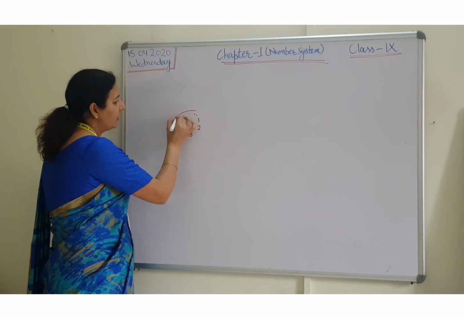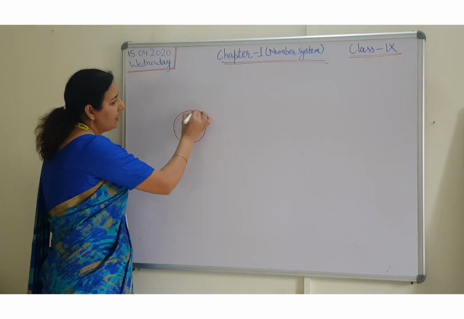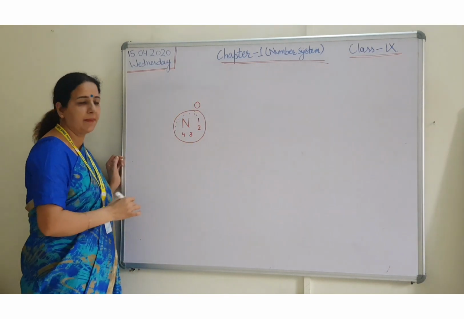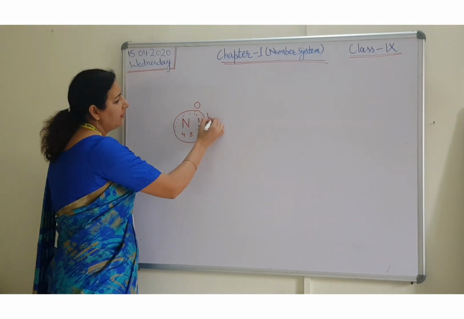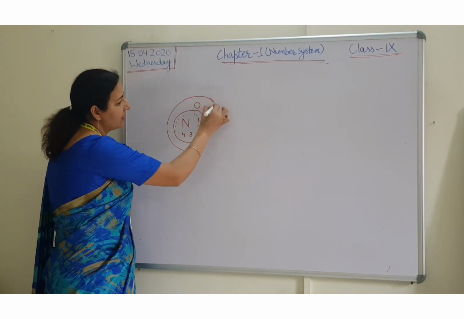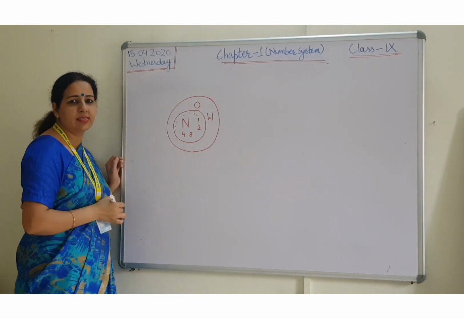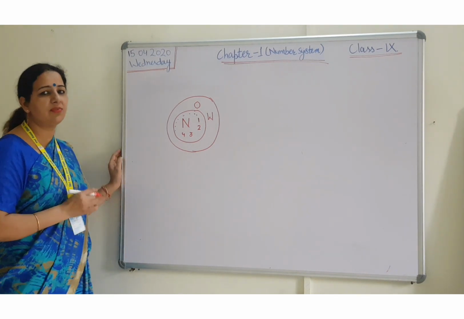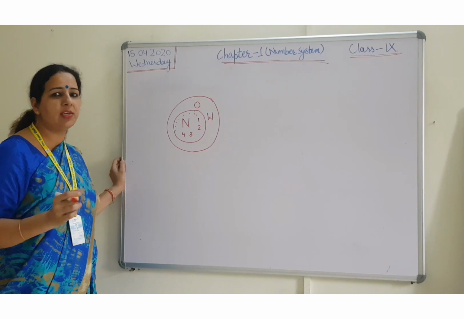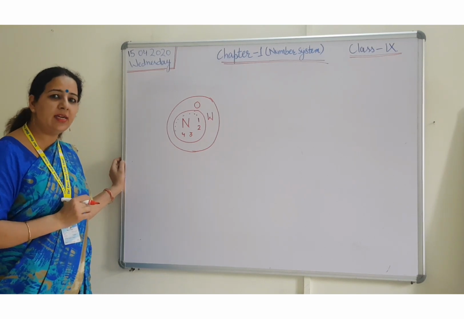After this, this is a set of natural numbers. When I add 0 in these numbers, then they become the set of whole numbers. Now I am having the set of whole numbers. So it means whole numbers will start from 0, 1, 2, 3 and so on. Fine students.